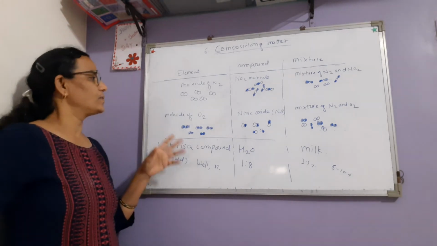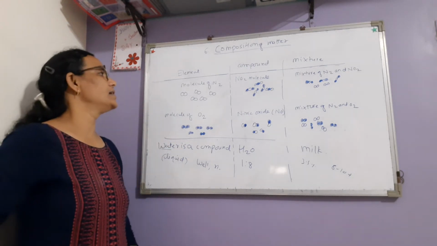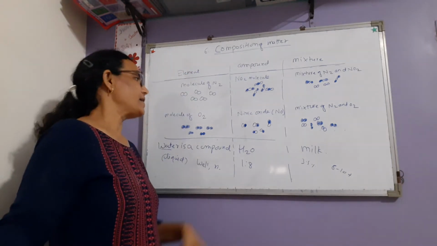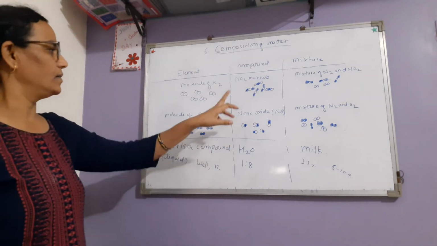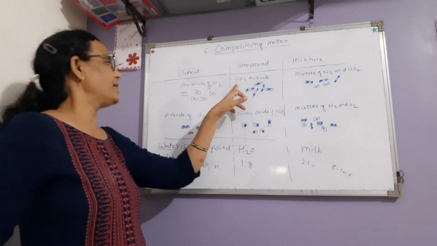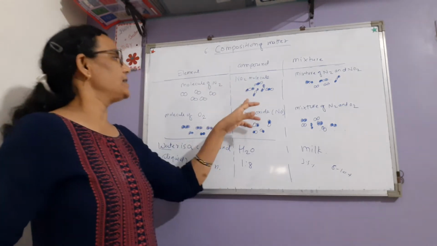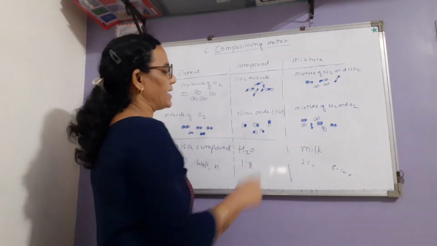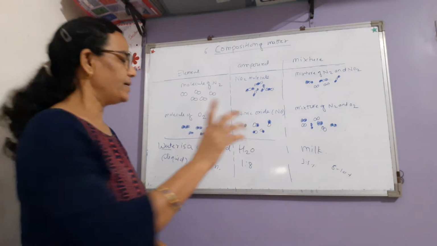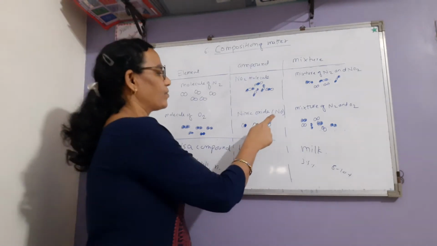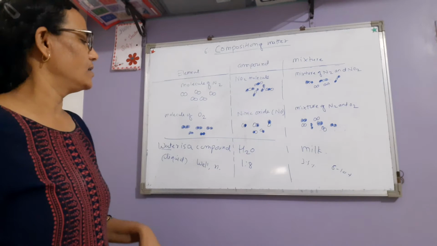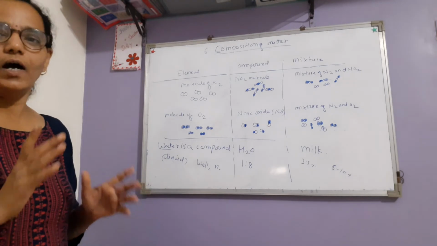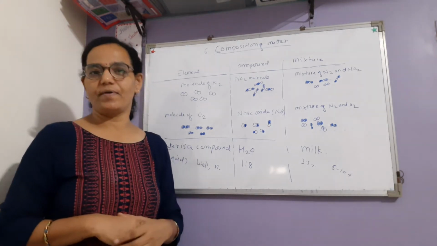Okay. So it is about the chemical composition of the substances: matter, element, compound and mixture. So if we see the properties of a compound, let us see that the elements nitrogen and oxygen from which the compound is formed are totally different from the constituent elements. Here also, NO, nitric oxide, is the compound. It is completely different from the elements nitrogen and oxygen. So we will see through one example how a compound is totally different from its constituent elements.